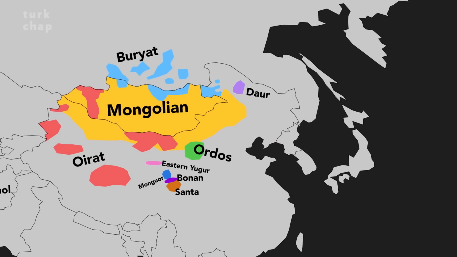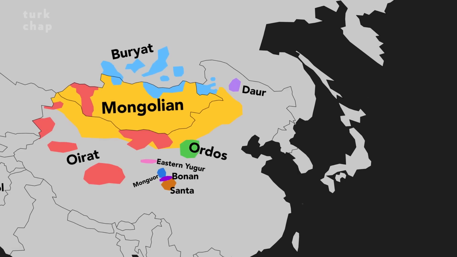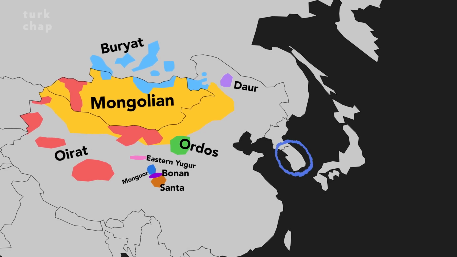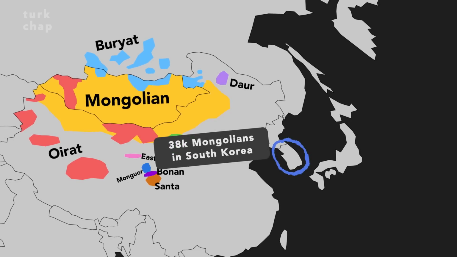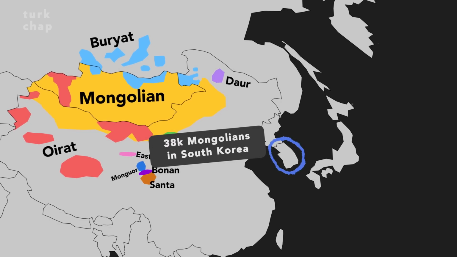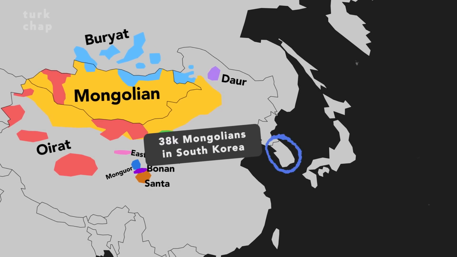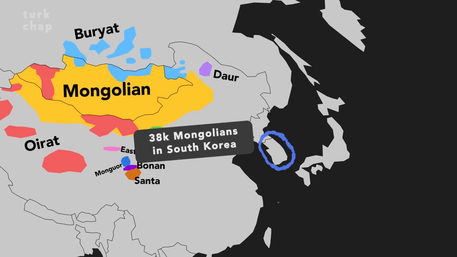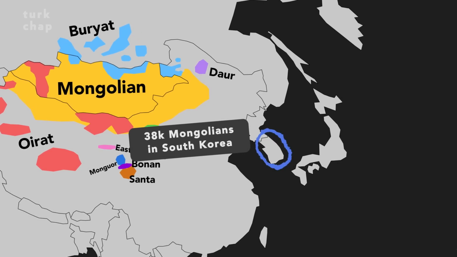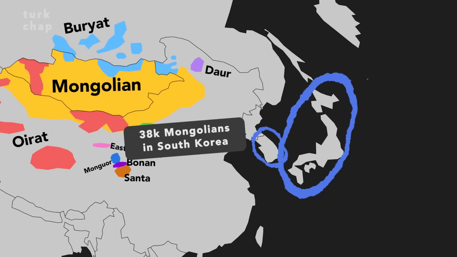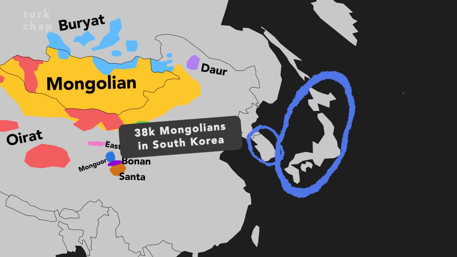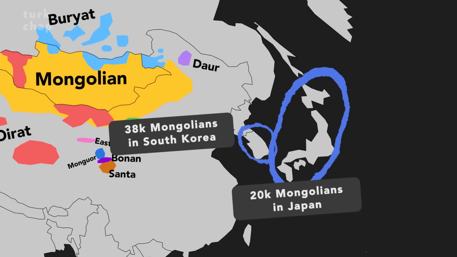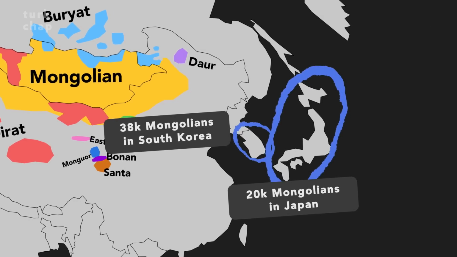One interesting thing I found is that outside Mongolia and China, the largest diaspora of Mongolian citizens is in South Korea. There are a little more than 38,000 Mongolians in South Korea, most of whom are migrant workers. As a result, although the Mongolian community in South Korea is relatively new, we can still add this country as one of the Mongolian language hubs. According to the Japanese government data, Japan has close to 20,000 Mongolian residents, making it one of the countries with a higher concentration of Mongolian speakers.